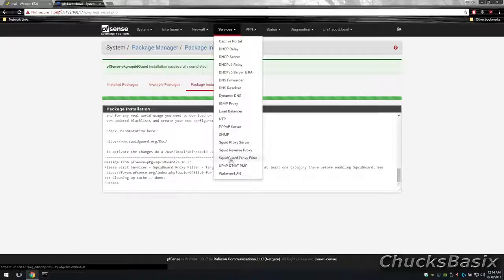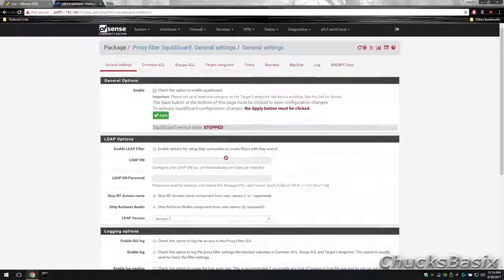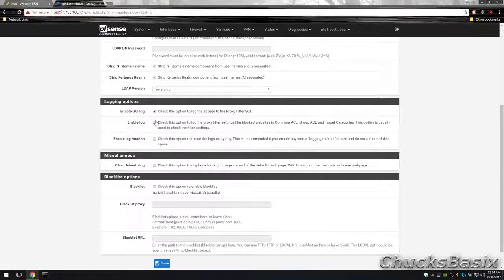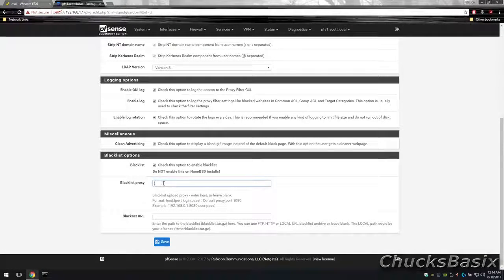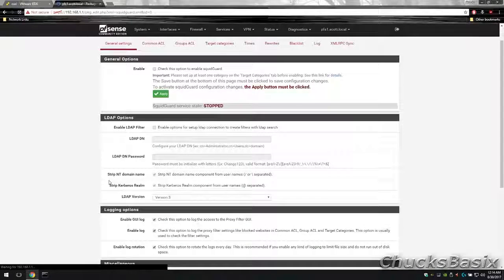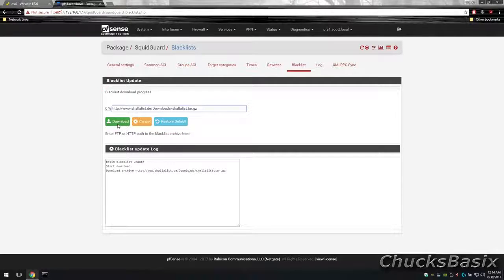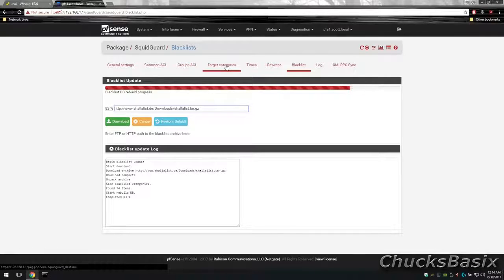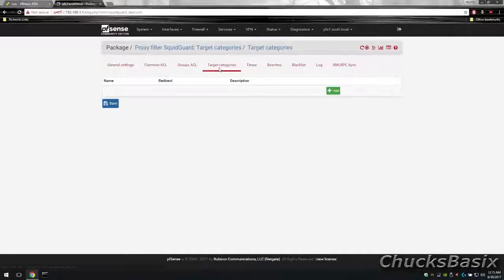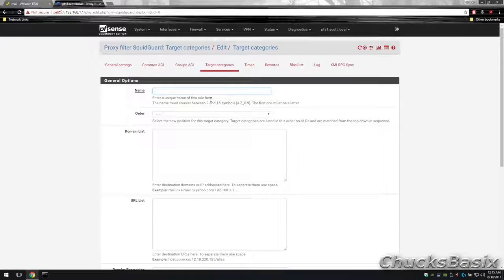Once installed, under Services and then Proxy Filter, you'll want to enable all login options, Clean Advertising, and Blacklist. I use the Shallalist since it's free and there are better paid options out there that you can use. Once that's put in, go ahead and update the blacklist, then head to target categories. You need to add 2 or more here.